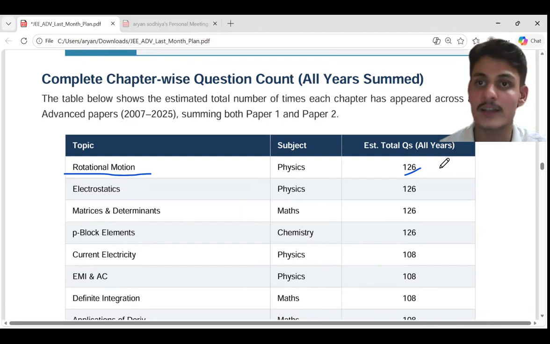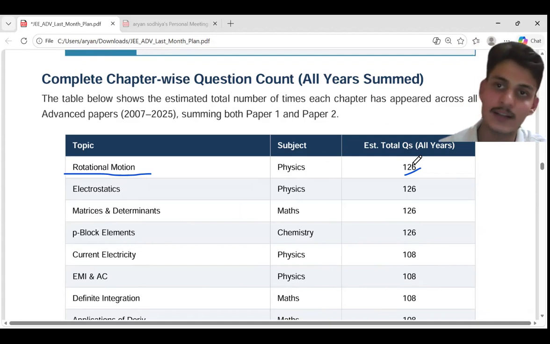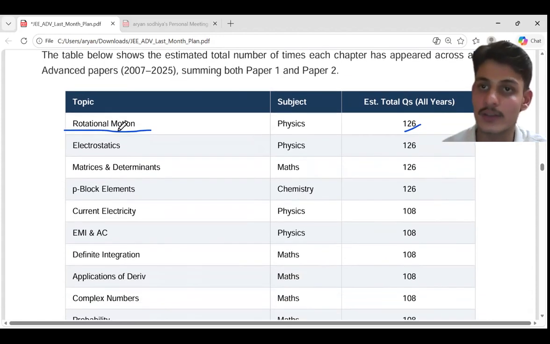Okay, this is not a single paper. A JEE Main single paper on a single day contains 120 questions. But if you add for the whole year, then the number will be in thousands. So in a similar way, this is the rotational motion all years summation. Like 2007, 6 questions, 2008, 8 questions, 2009, 6 questions. So if you add till 2025, then there will be 126 questions. So this is the highest. Okay, so rotational motion is the most important topic.